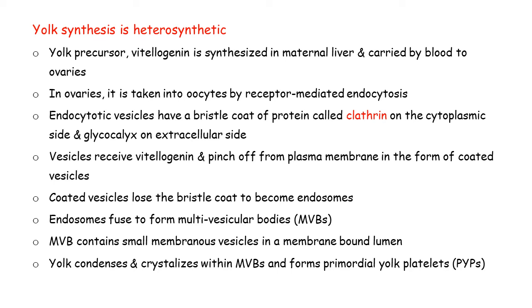This is simply a large, membrane bound vesicle in which small vesicles are present, and those vesicles are containing vitellogenin. What is present inside them? Vitellogenin. So within a common boundary all the vitellogenin becomes present. And later on the process of condensation takes place in these multivesicular bodies, and after the condensation process and after the crystallization, these multivesicular bodies are converted into primordial yolk platelets.